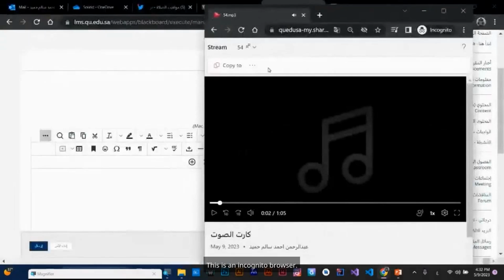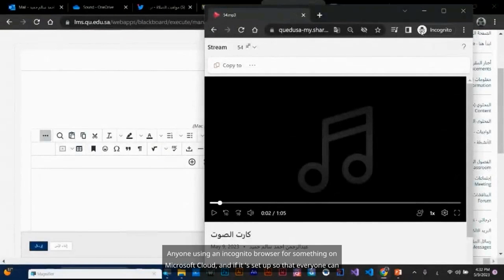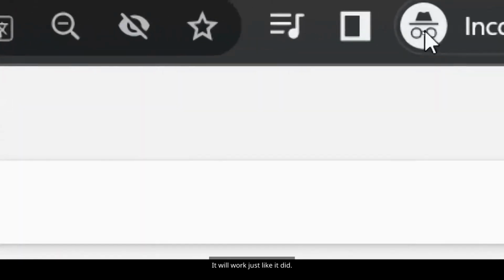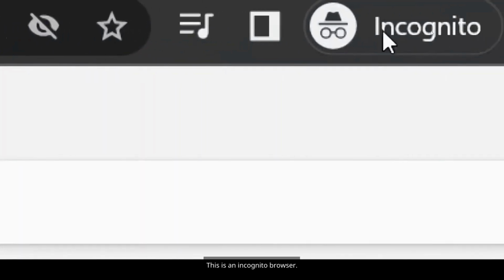It's not the same as the regular browser behind it. It means no data is saved. Anyone using an incognito browser for something on Microsoft Cloud, and if it's set up so that everyone can see it, they will be able to access it. It will work just like it did. I'm showing you, and at the same time, even though it's an incognito browser, it's working.